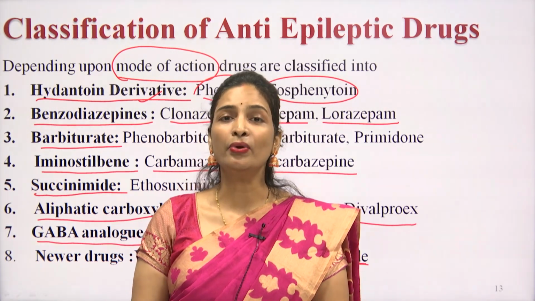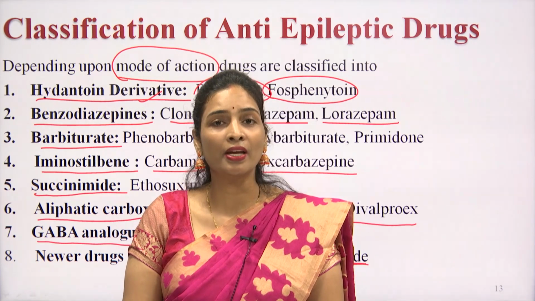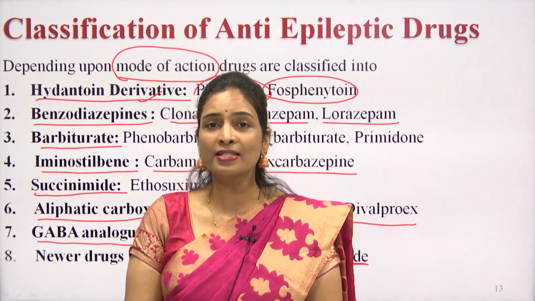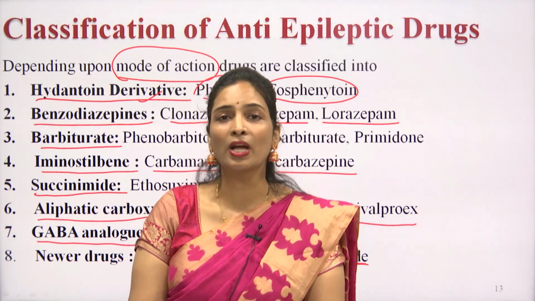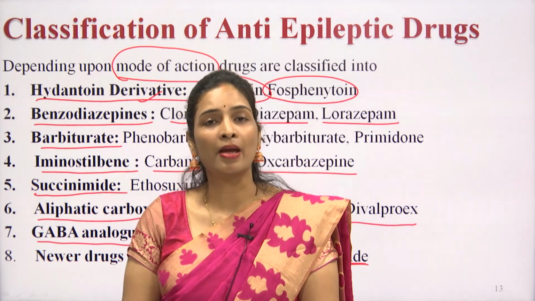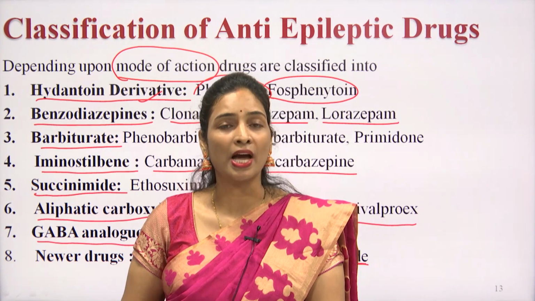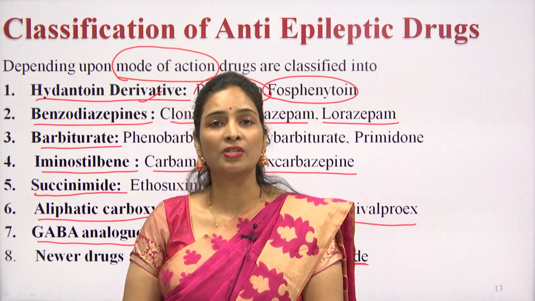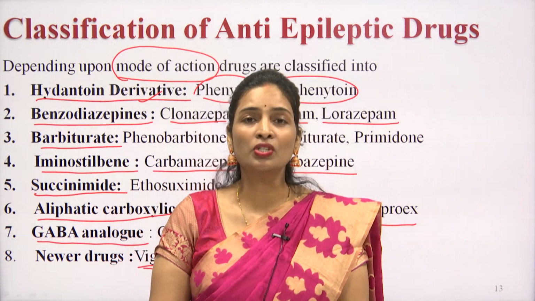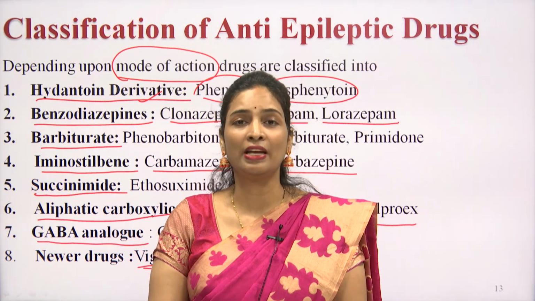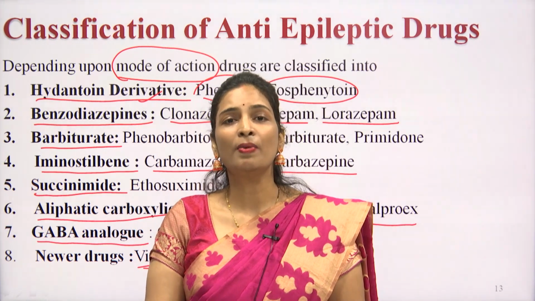After it binds to its receptors, what is going to happen here? What are the receptors for glutamate? NMDA receptor and AMPA receptor. When it binds to these receptors, there will be opening of sodium channels and opening of calcium channels, and with the opening of both channels, positive ions will enter into the cell,